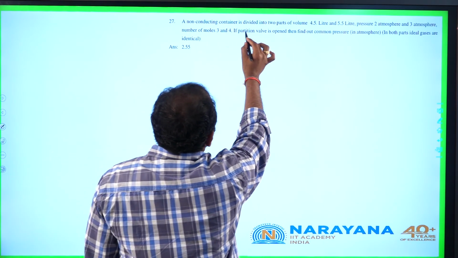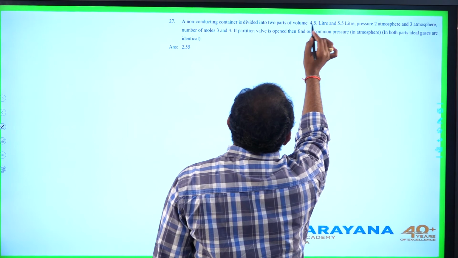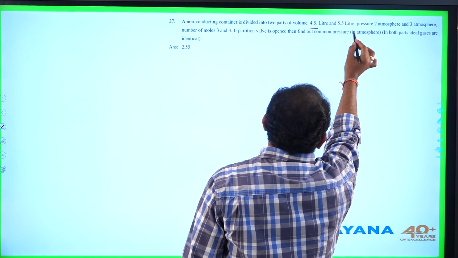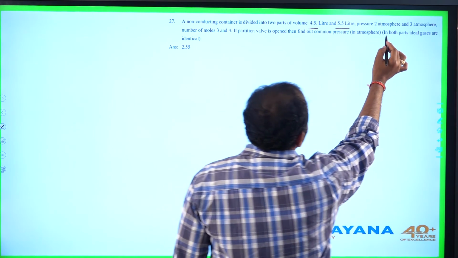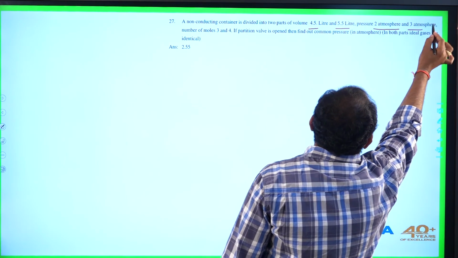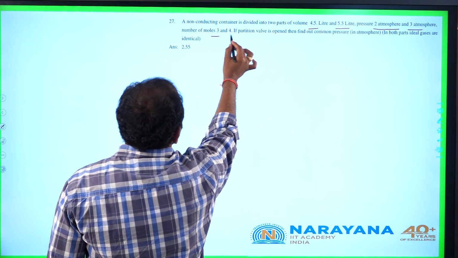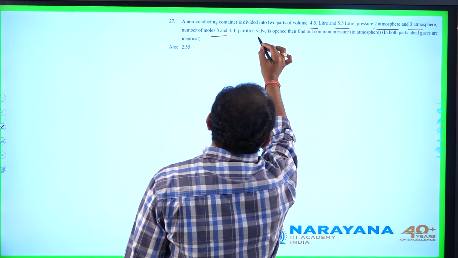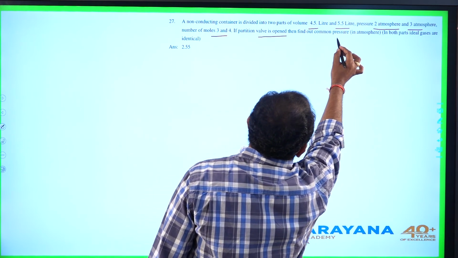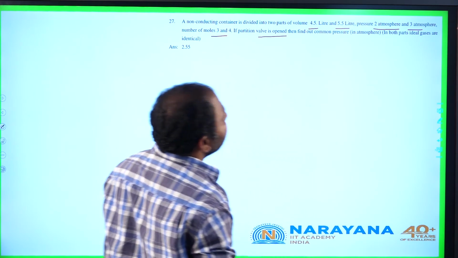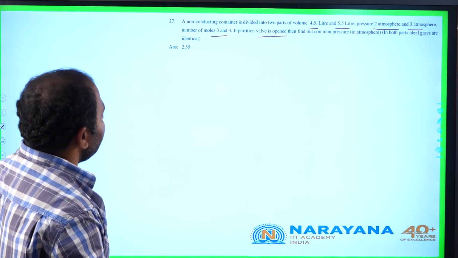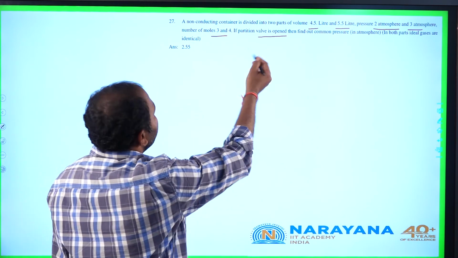A non-conducting container is divided into two parts of volume 4.5 liter and 5.5 liter. Pressure 2 atmosphere and 3 atmosphere. Number of moles 3 and 4. If the partition valve is opened, then find out the common pressure in atmosphere in both the parts. Ideal gases are identical. It is mentioned both the gases are identical.